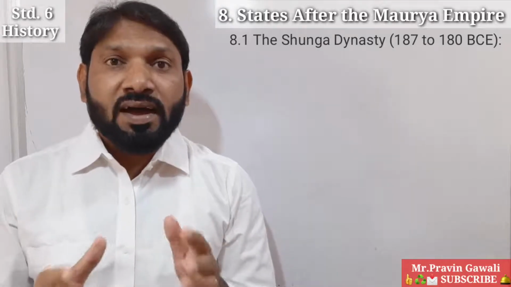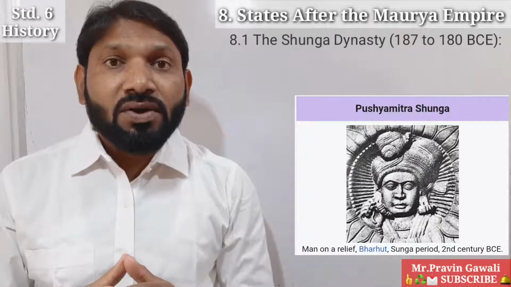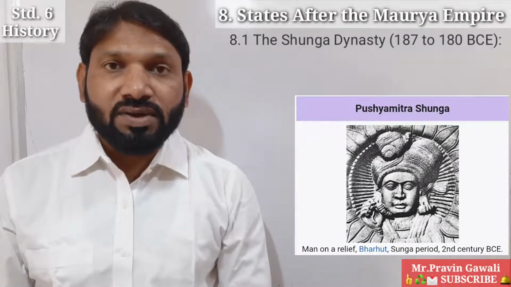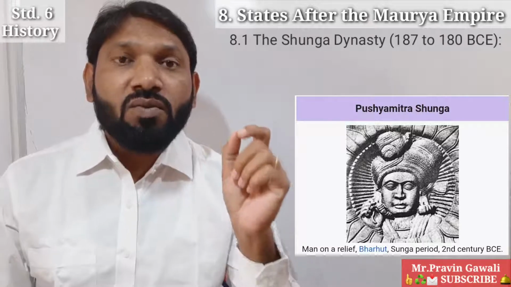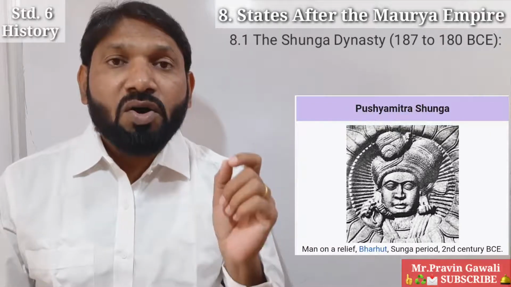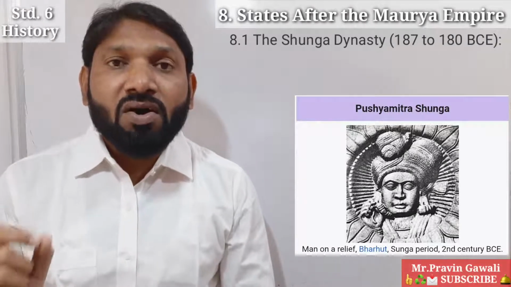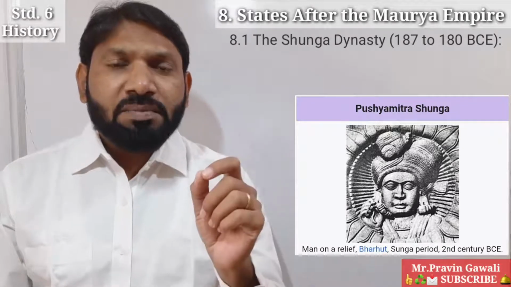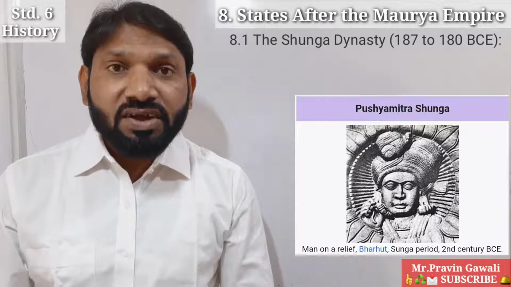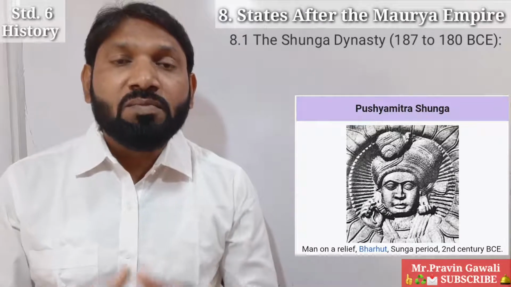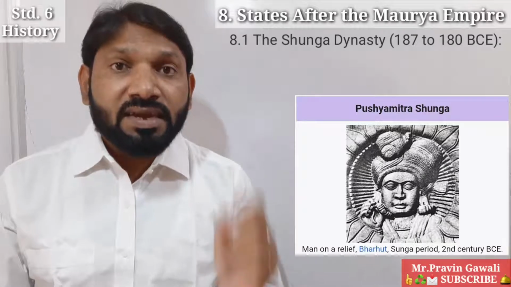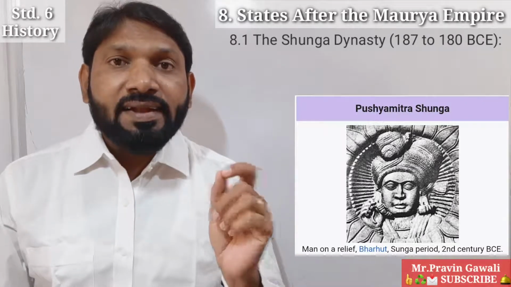Students, during the period of Brihadratha, Pushyamitra Shunga was the general of the Maurya Empire. Pushyamitra Shunga, the general of the Mauryan Empire, revolted against Brihadratha and killed him.